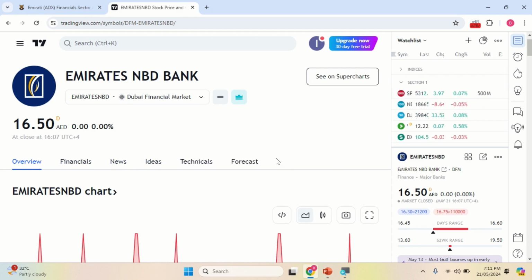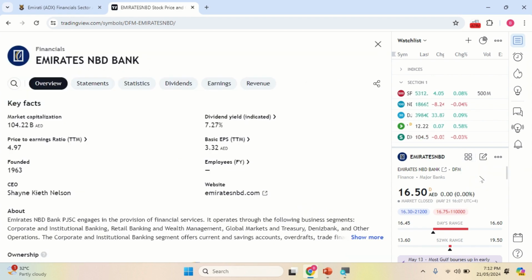Right now we are looking at market capitalization. Once you click financials, it will show the market capitalization under the overview. This is related to a large cap fund. In the same way you can select any other, even in real estate, and whatever you want you can go for DFM.